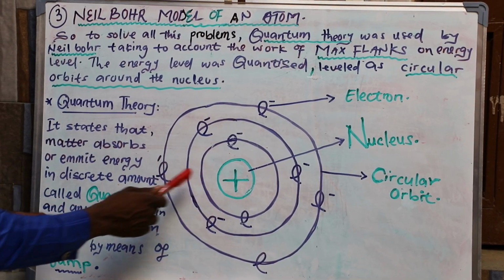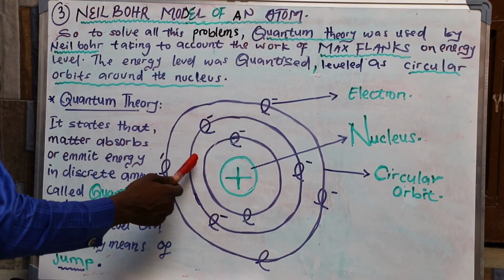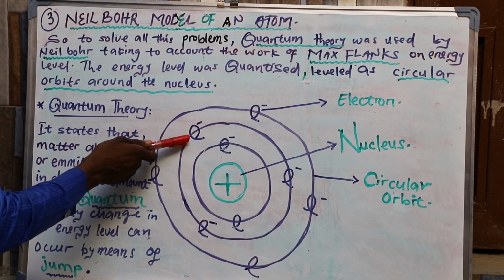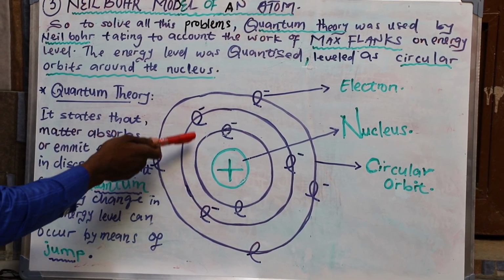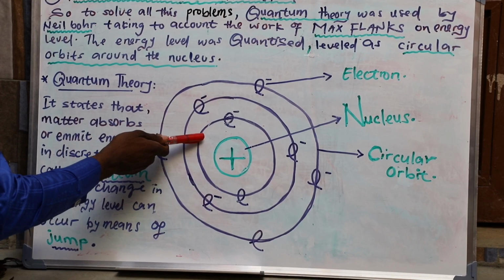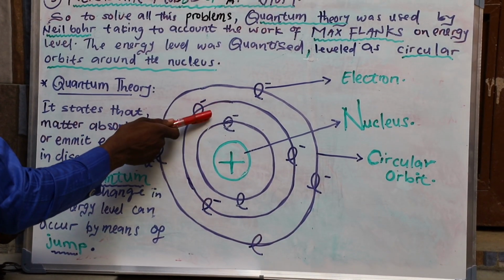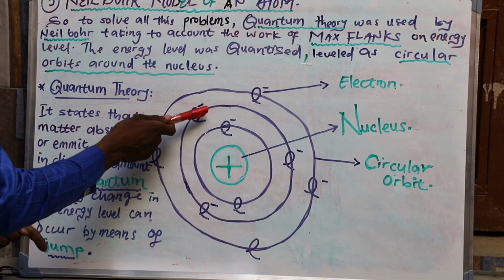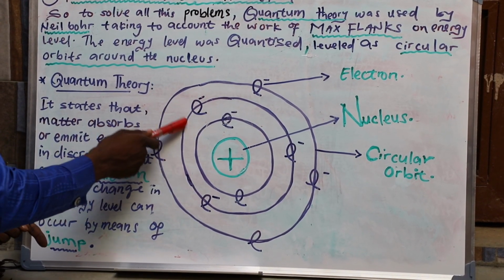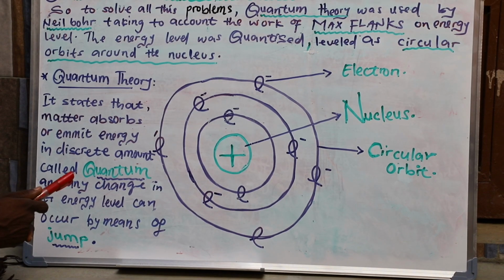The electrons always do one of two things. They either jump from a lower energy level to a higher energy level, which means they gain energy, or from a higher to a lower energy level, which means they lose energy when they jump from higher to lower energy level.